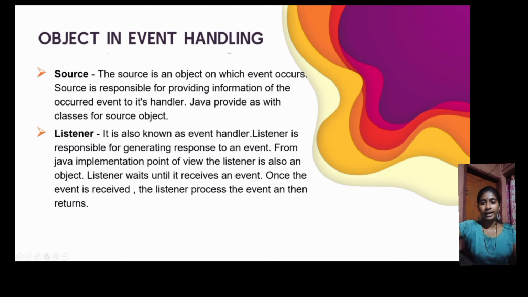Objects of event handling. The delegation event model has the following key participants, namely source and listener. Let's see what is source. Source is an object on which the event occurs. Source is responsible for providing information of the occurred event to its handler. Java provides us with classes for source objects.